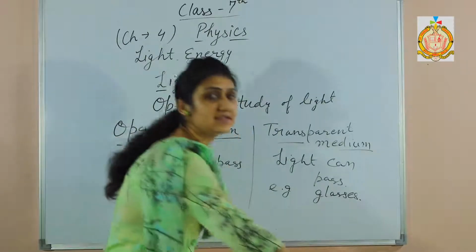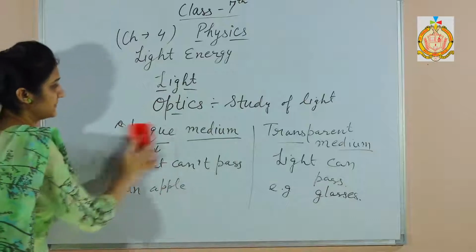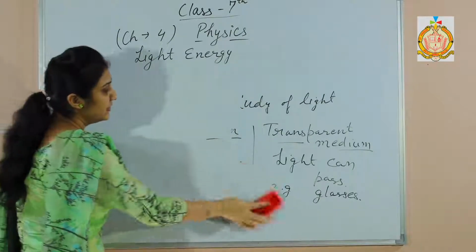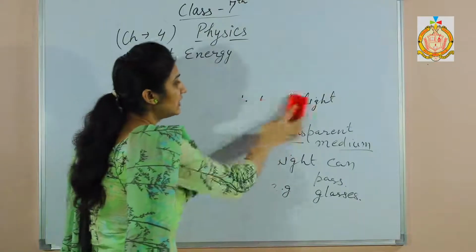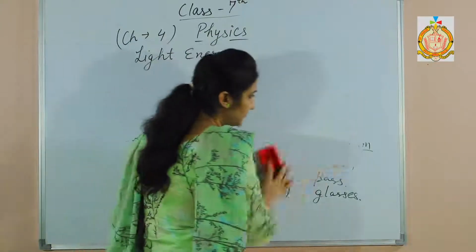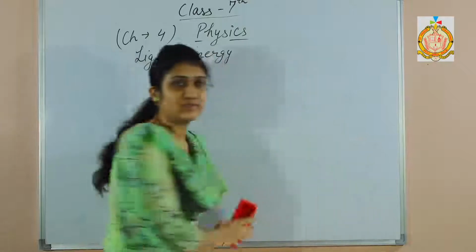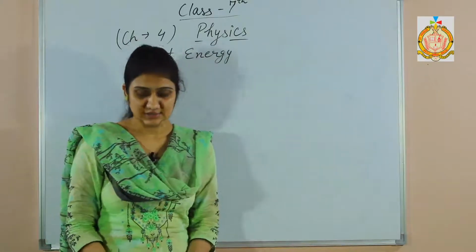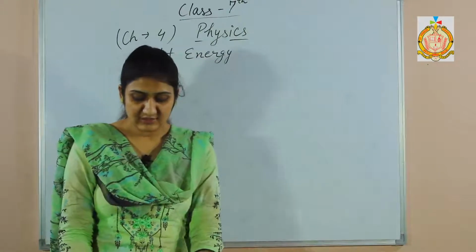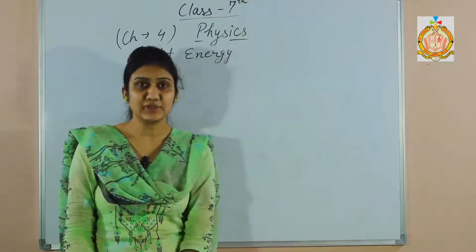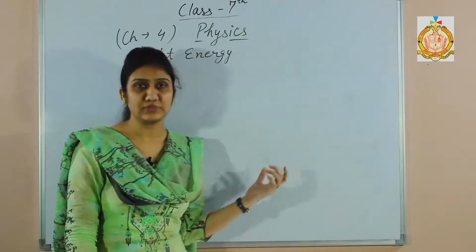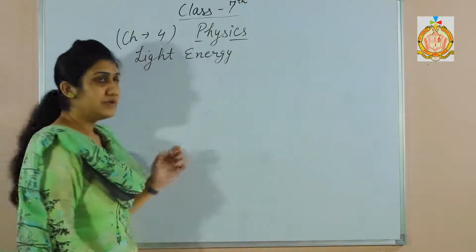Now let us discuss about reflection of light. Reflection of light is the phenomenon with the help of which we can see all the things around this world. And the definition is: the reflecting of light in a medium after striking the surface of some other medium is called reflection.